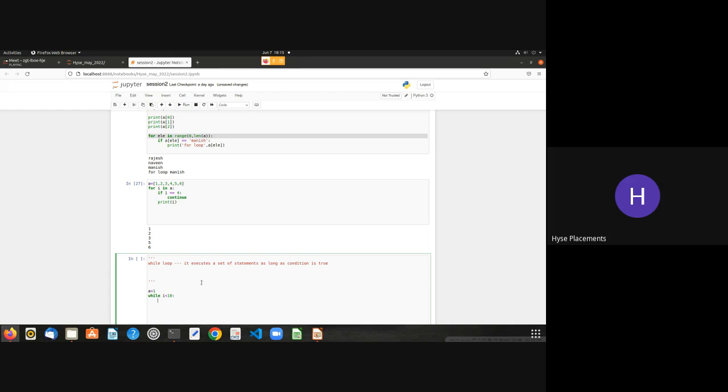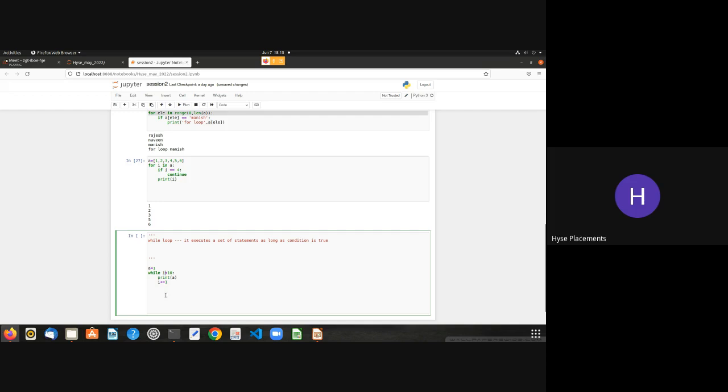We'll print out a, and then increment the value, or directly increment it using an assignment operator. Let us see what happens if I execute these instructions.